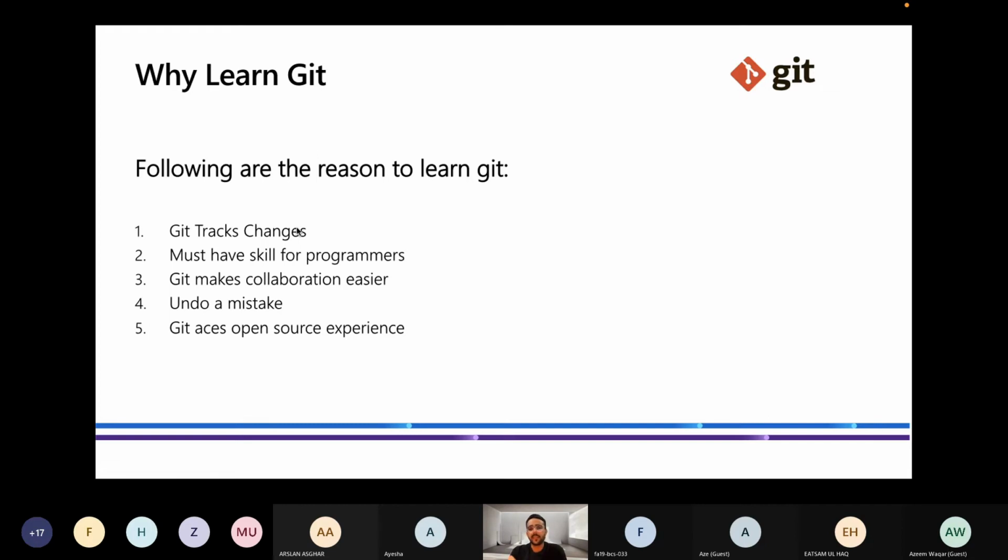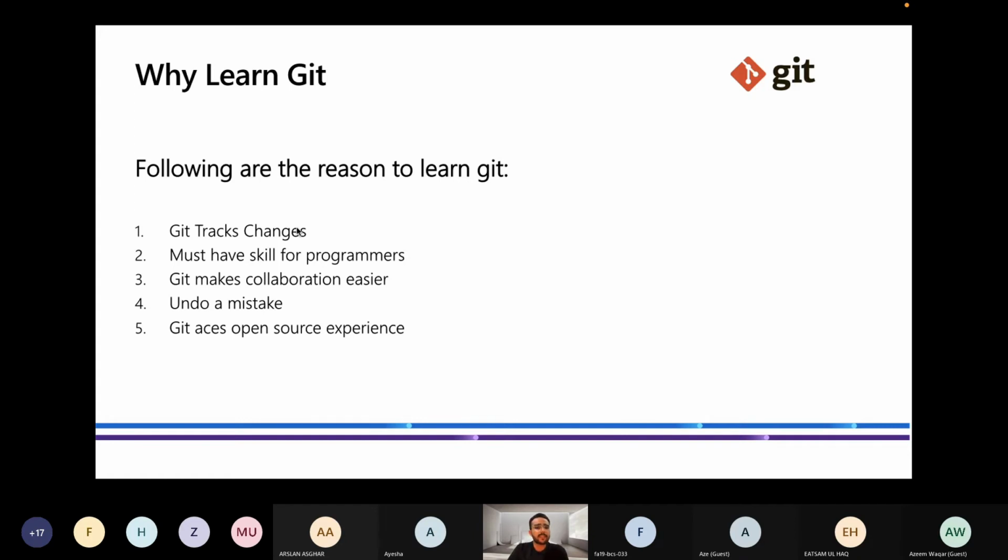Second is that it is a must-have skill for programmers, it is a requirement. If you go to LinkedIn and check the major requirements, like if you're a web developer, then they will definitely mention that you must have a good grip on Git and GitHub. So that's why it's a must skill for programmers.